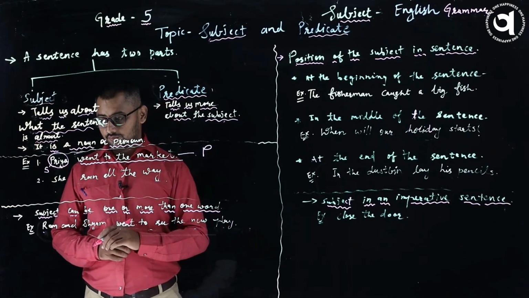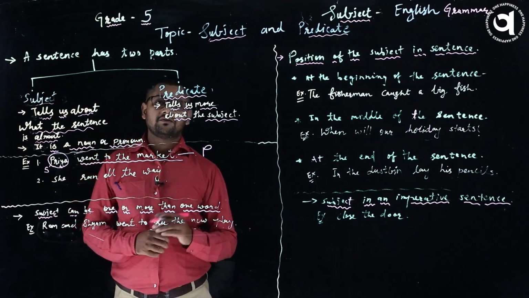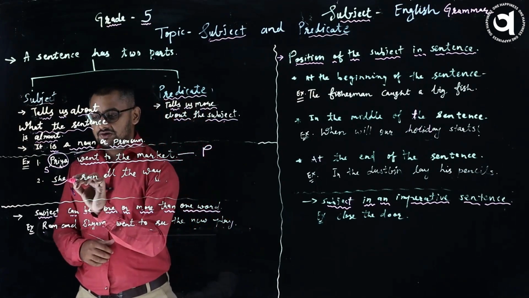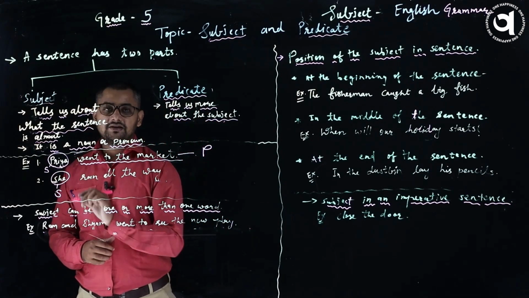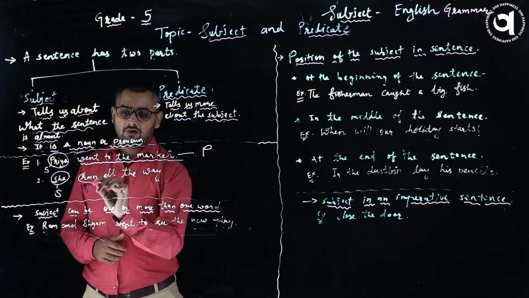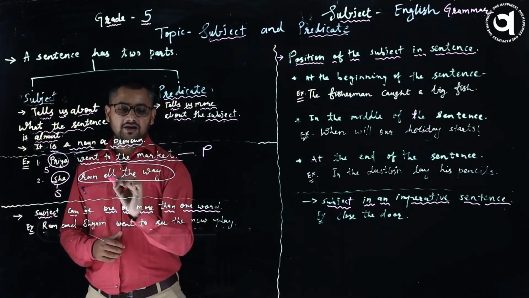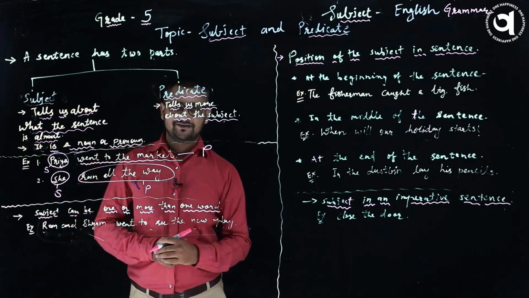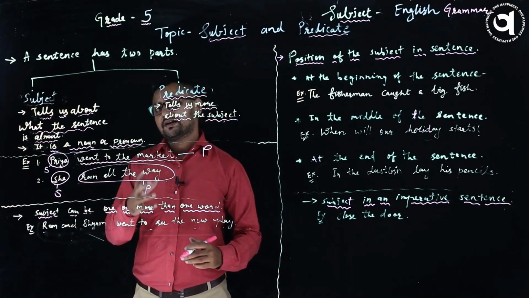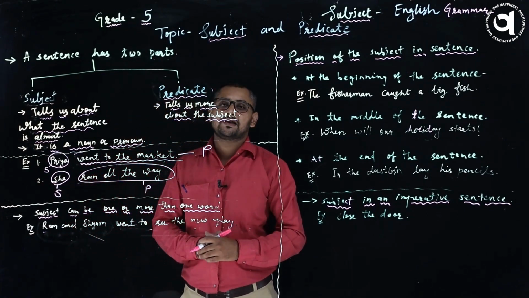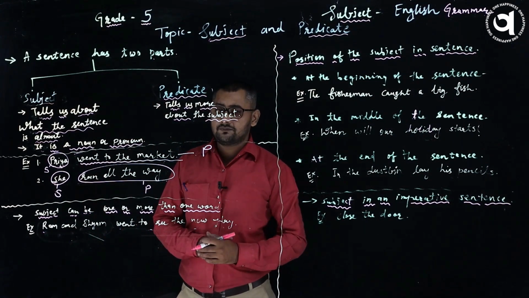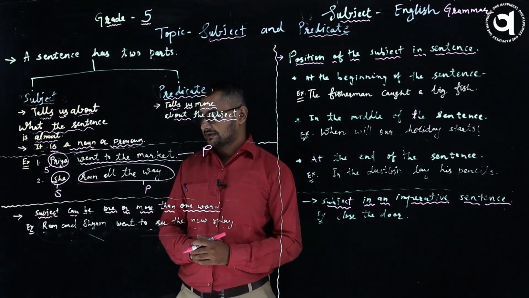Example number 2, she ran all the way. Here she is a subject and ran all the way is a predicate. In the last class I have studied this, but as I said, we are going to have some more information in this class. Let's see that.